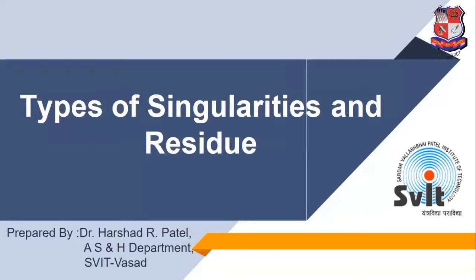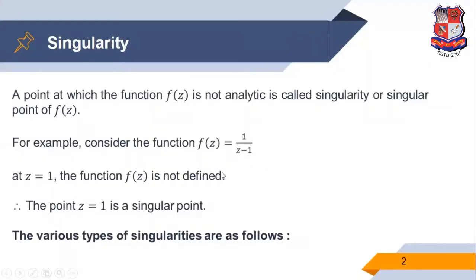Good morning, students. Today we discuss the topic types of singularity and residue in the subject of CVPD, complex variable and partial differential equation, the branch civil SEM 4. So first, what is the definition of singularity? A point at which the function f of z is not analytic is called a singularity or a singular point